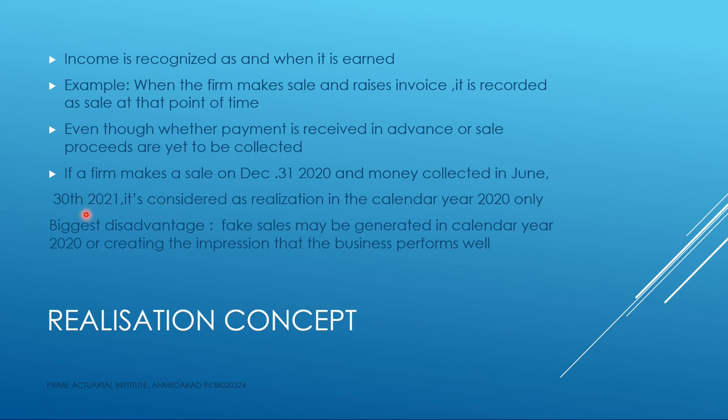Now, still the sale of the goods made on December 31st, 2020 will be considered a sale of the calendar year 2020 only, even if the money is received in the financial year 2021, in the next year. So sale is considered only on the date on which the goods are leaving the factory premises, and on that day the company raises invoice. The date of invoice is really important.